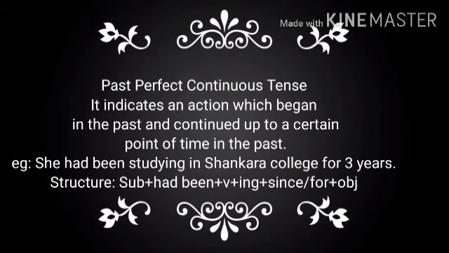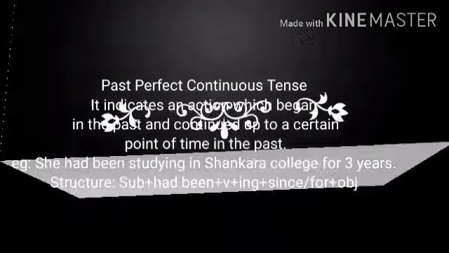Past perfect continuous tense. It indicates an action which began in the past and continued up to a certain point of time in the past. For example, she had been studying in Shankara College for 3 years.